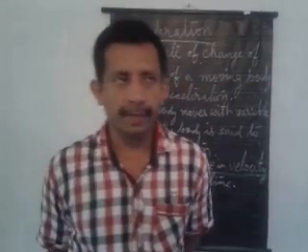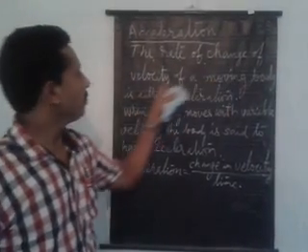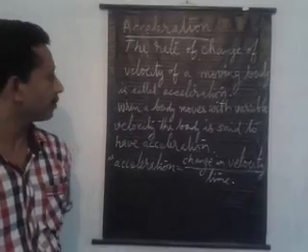In this video, I am going to discuss a very important term in dynamics, which is acceleration. Acceleration is defined as the rate of change of velocity. Again, the rate of change of velocity of a moving body is called acceleration.